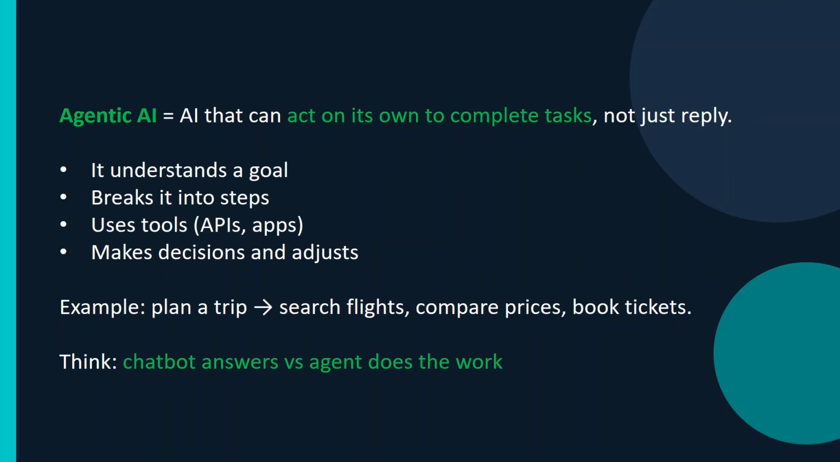For a simple example, if you want to book a flight, first we will go to a website, search for a date, compare the prices, set the times, then book a ticket. So this is a whole process, and all of it can be done by an agent on your behalf. Think of a chatbot: when you query it, it will answer your query. That's it. But an agent does the whole work. Based on your goal, it will work end to end.